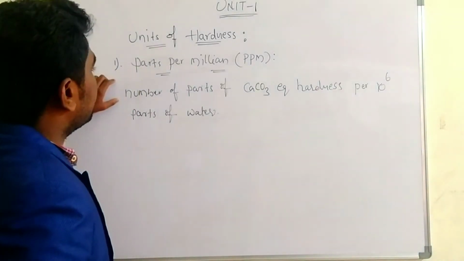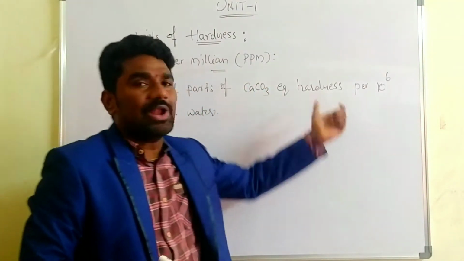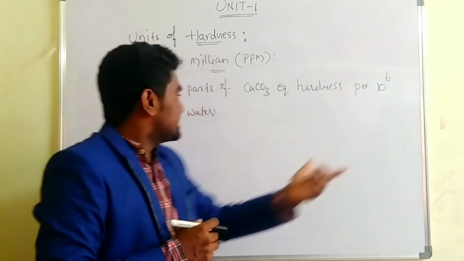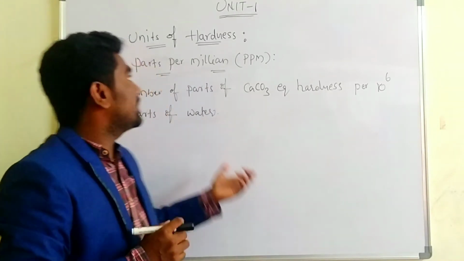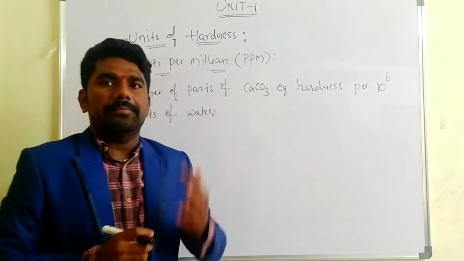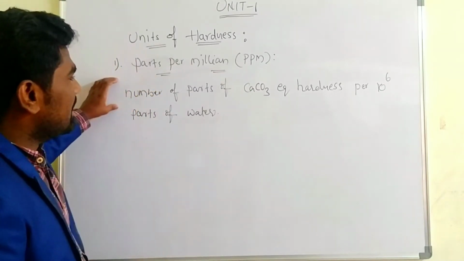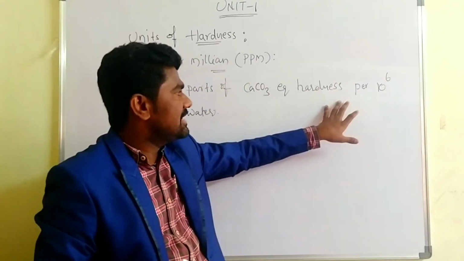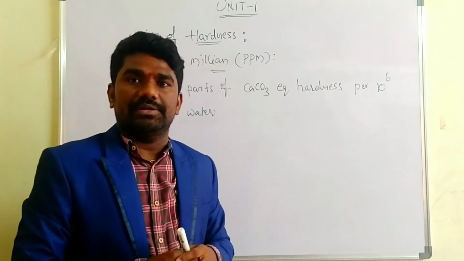The number of parts of CaCO3 equivalent hardness per 10 power 6 parts of the water is known as parts per million.